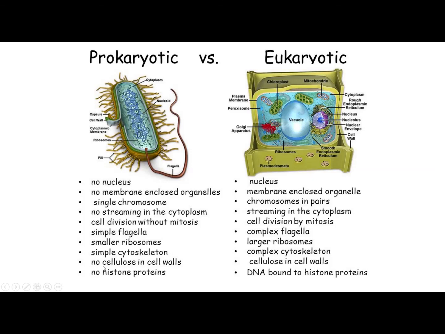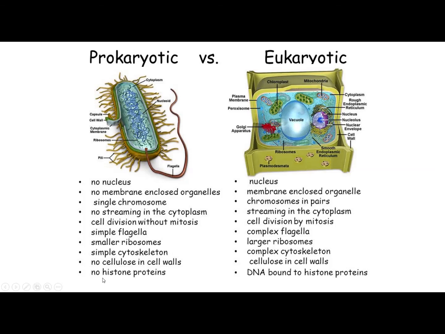The next difference between them is no cellulose in cell walls. As we have learnt earlier, cellulose is found in the plant cell, so the cell wall is also present there. Prokaryotic cells do not have cellulose in the cell wall. In the eukaryotic cell, the cell wall has cellulose. These are the little differences you can learn with a single word.